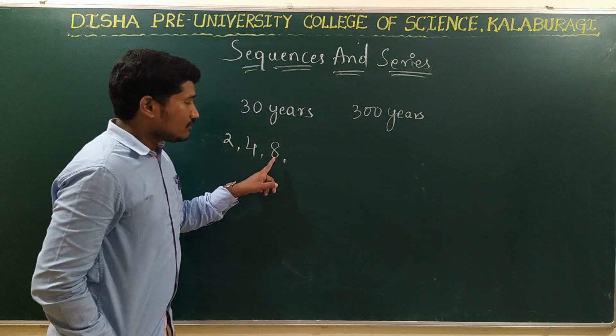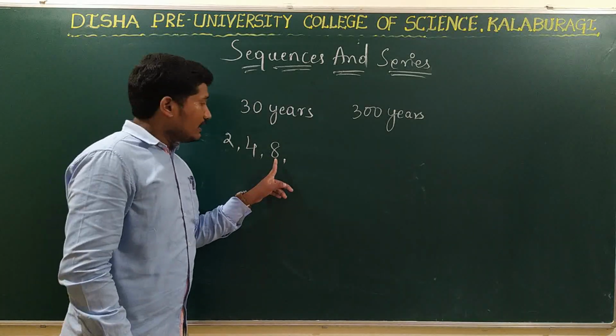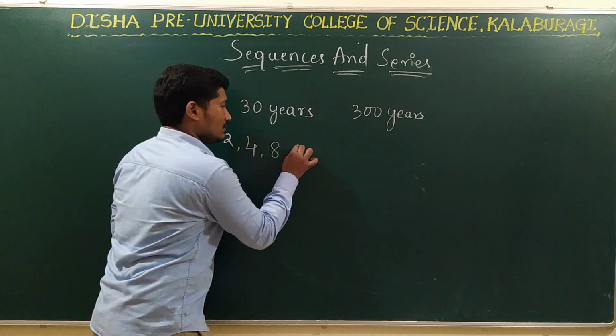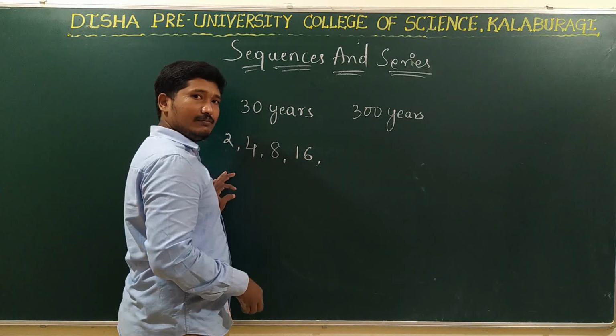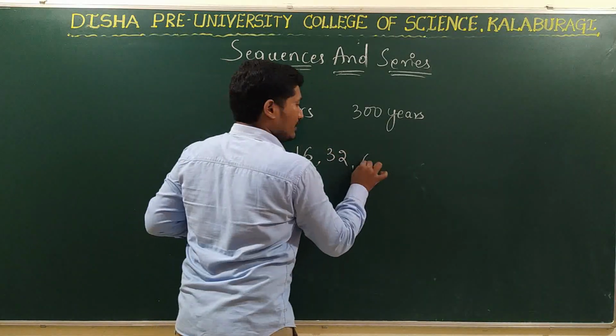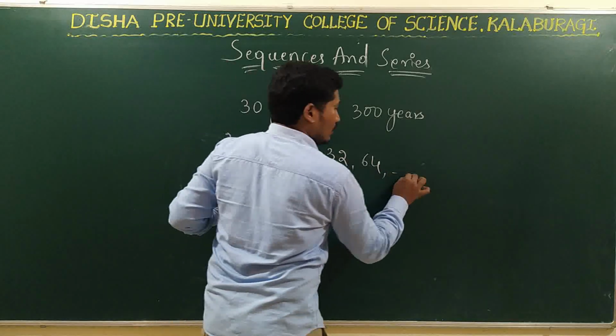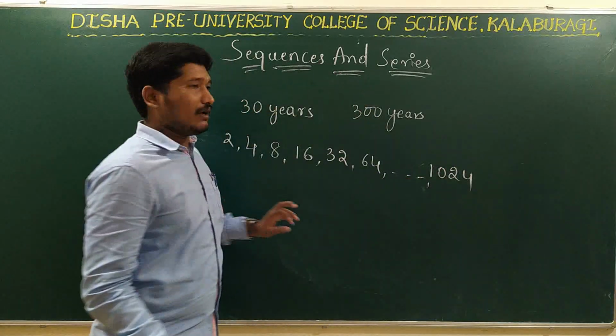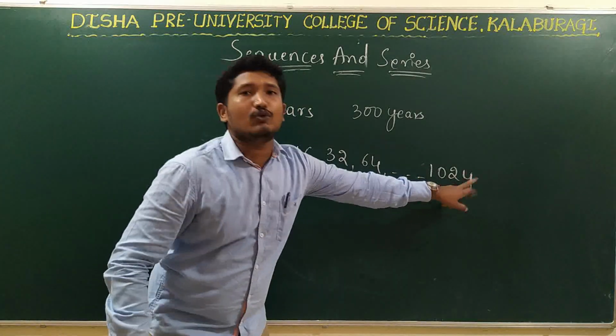Am I right? So in the third generation, how many ancestors will I have? 8 ancestors. Next, in the same way, I will have 16. Next, I will have 32. In the same way, it goes to 64. So on, till the 10th generation comes, I will have 1024 ancestors.